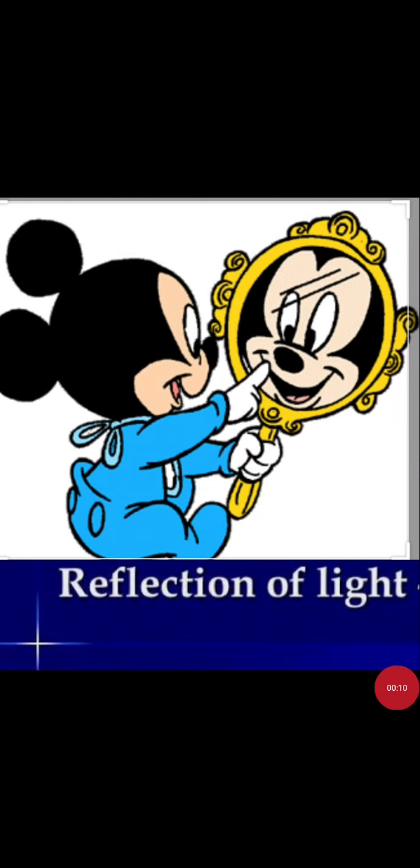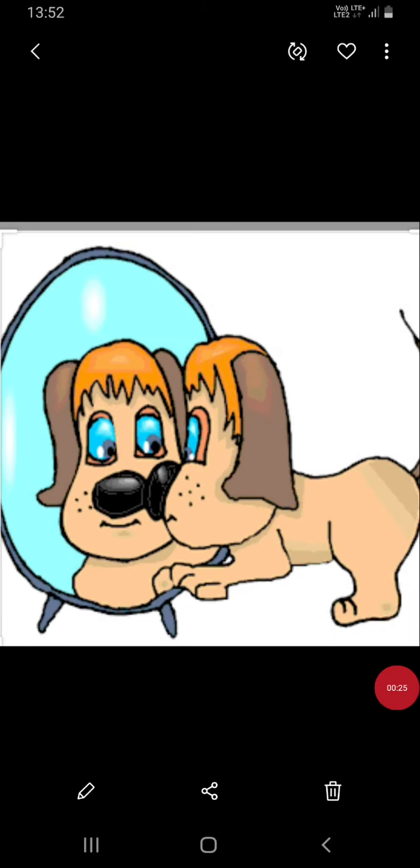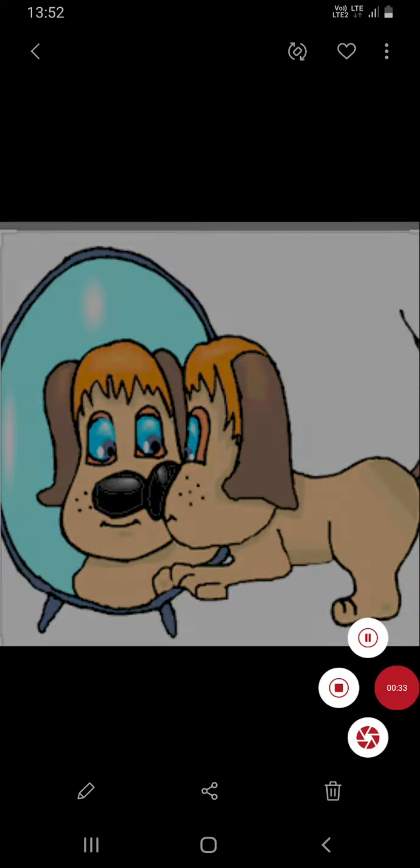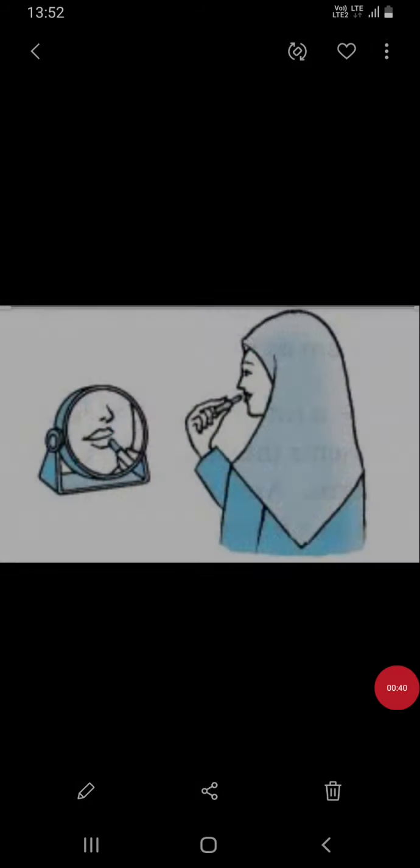In this video, I would like to teach you the reflection of light, which is the topic of class 10, chapter 10, light. Clear? You can see a Mickey Mouse, he can see its image from the mirror just because of reflection of light. In this image, you can see a beautiful dog. Dog can see its image from the mirrors just because of reflection of light from the mirror. Reflection of light also can create magical images like this image. Just because of reflection of light, you can see your beautiful face or you can see your handsome face from the mirror.